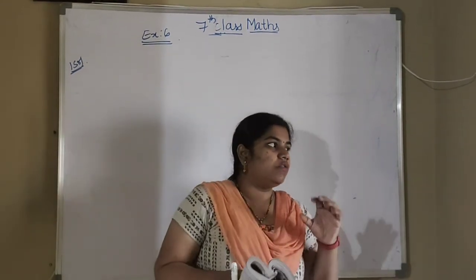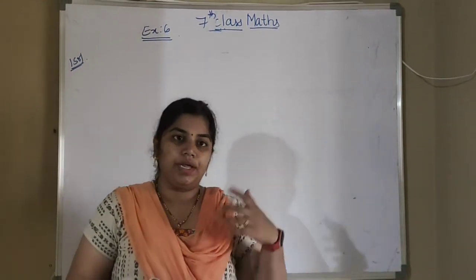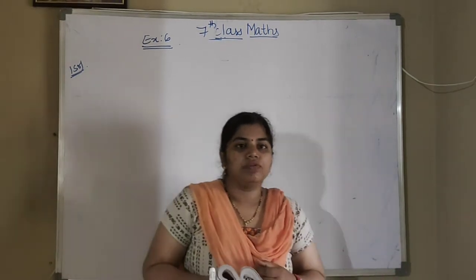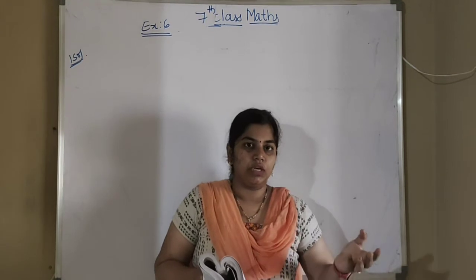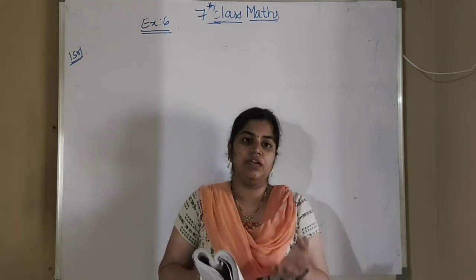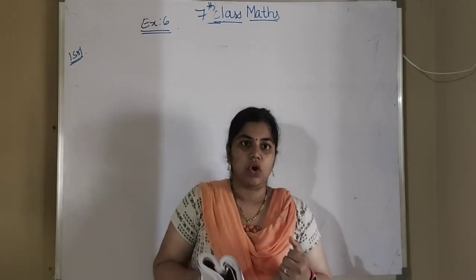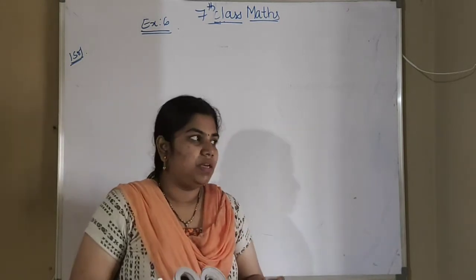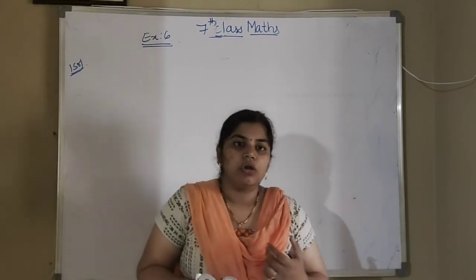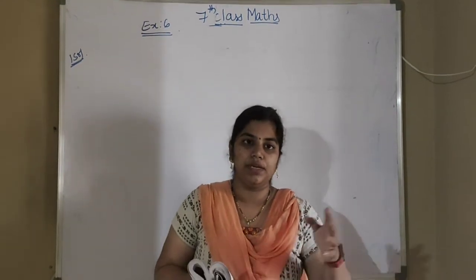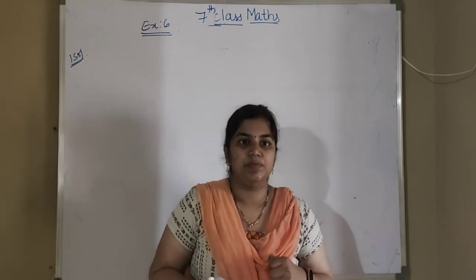Remember one thing, the amount value will always be greater than the principal value. The amount is what she returns after 3 or 4 months along with interest. And the principal is what she takes before.